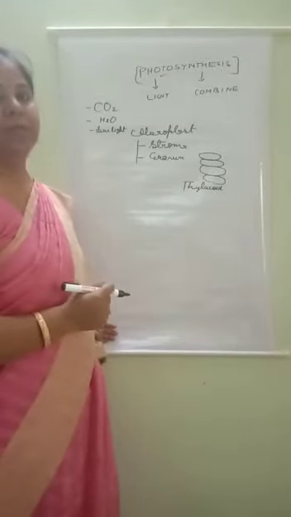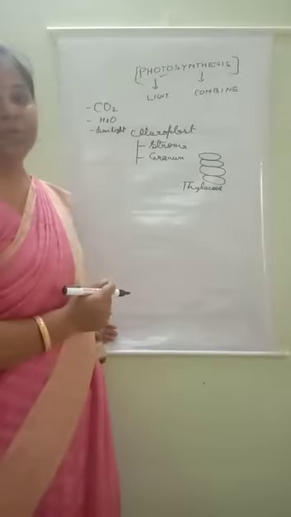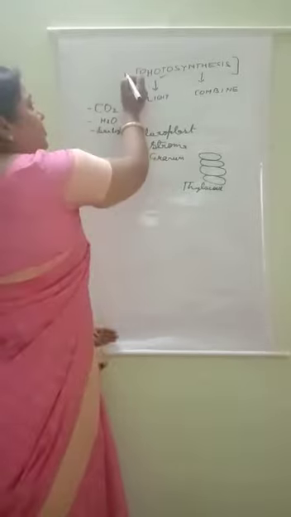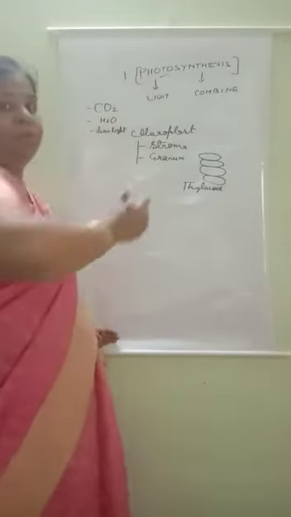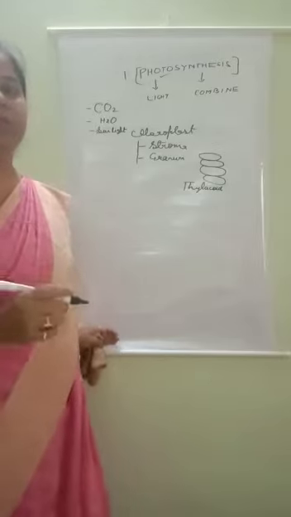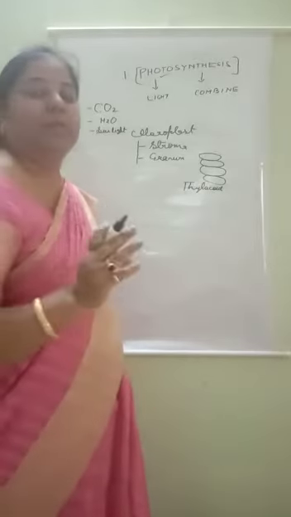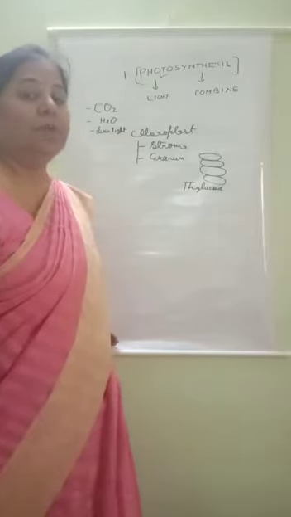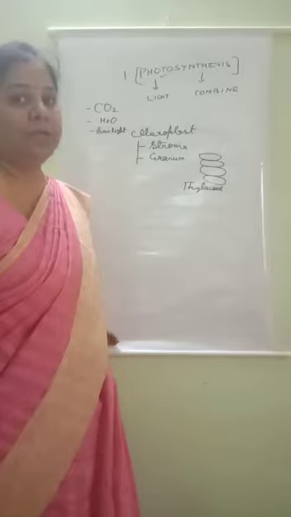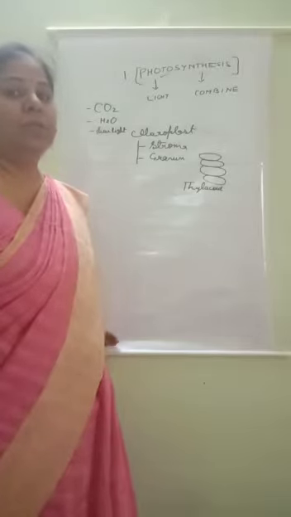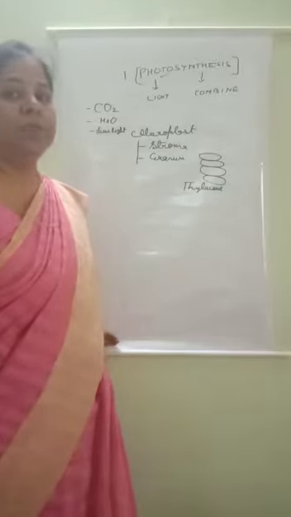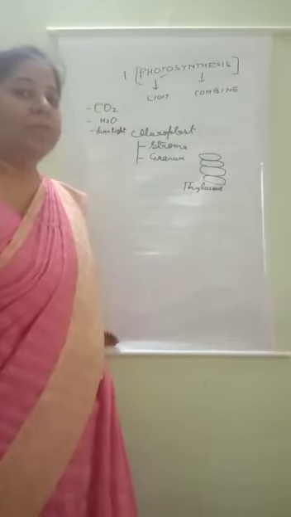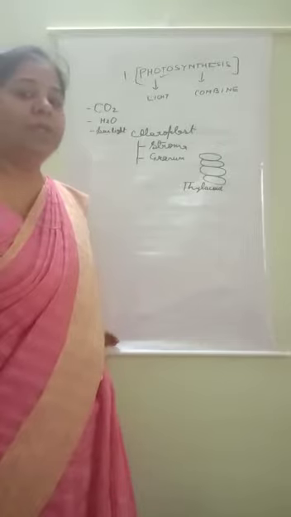Today we will discuss photosynthesis, and our first topic is nutrition in plants. In nutrition in plants, the first topic is photosynthesis. I taught you in my last lecture that you have to study all the physiology in all three forms: number 1 in plants, number 2 in animals, and after that all the physiological processes in microorganisms. Again I am repeating, you have to study first microorganisms, after that plants, and then human beings, or you can say animals.